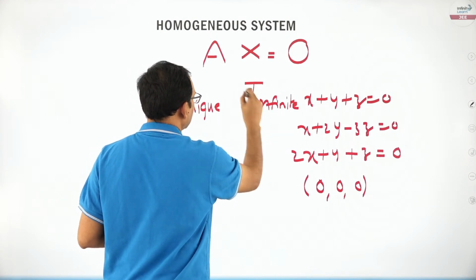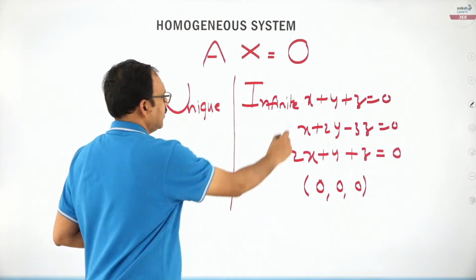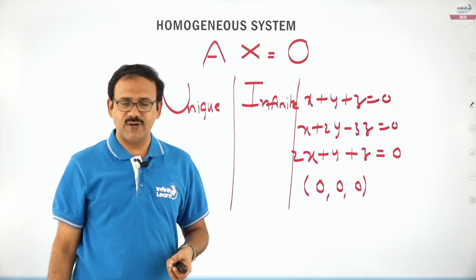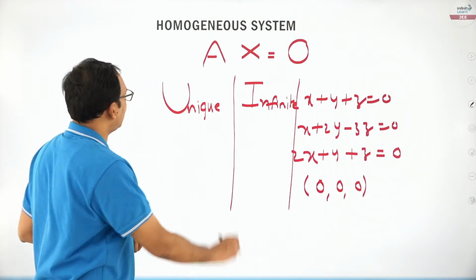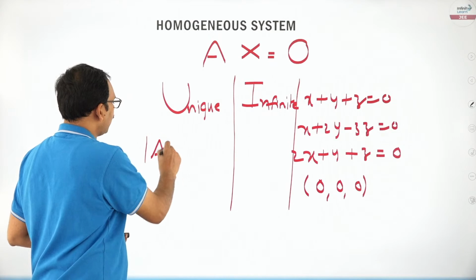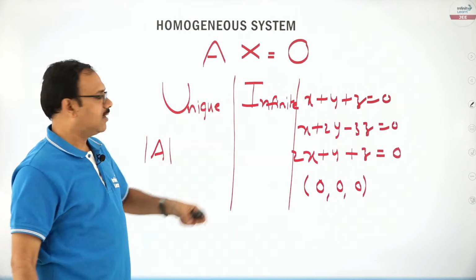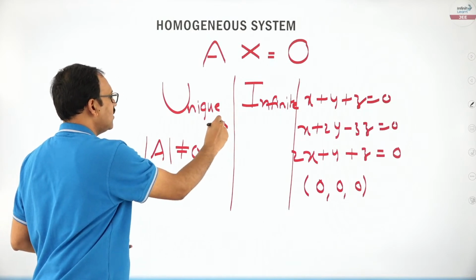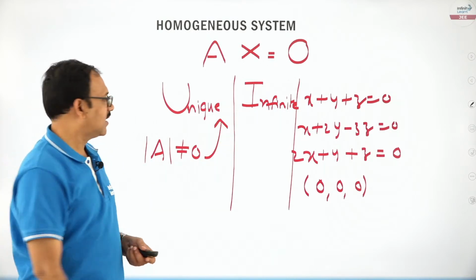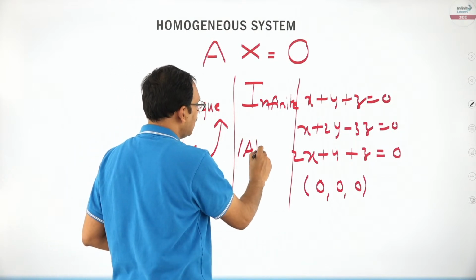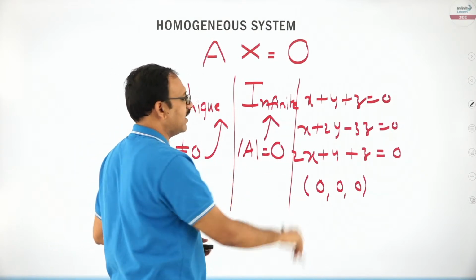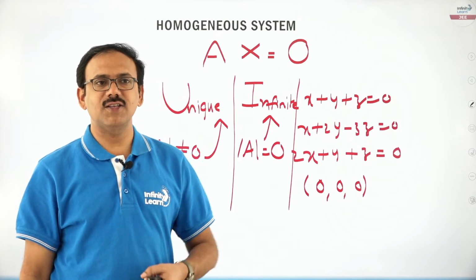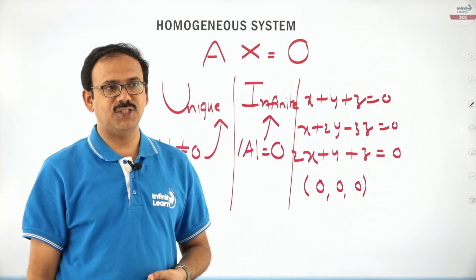only two cases. So how to break the tie, how to find? Here also we can go through the rank method. Rather, friends, the best thing is you just find det A. If determinant of A is not equal to 0, it is a unique solution, friends. If determinant of A is 0, they will have infinitely many solutions, my dear friends.